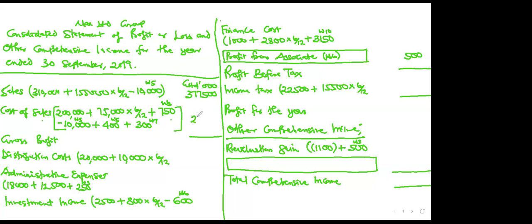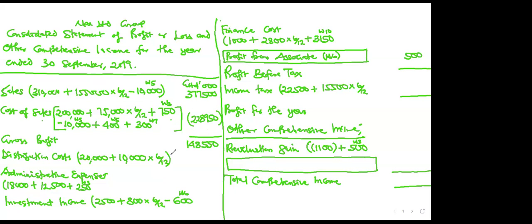Hey, you people are not adding for me. So we are adding. It looks like me, the lecturer, is adding more quickly than you. The gross profit is 148,550. Please check my figures if they are right.